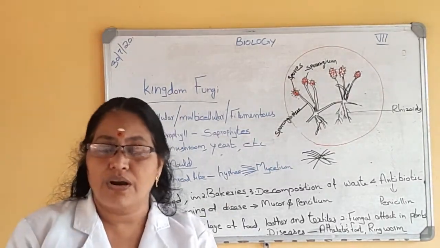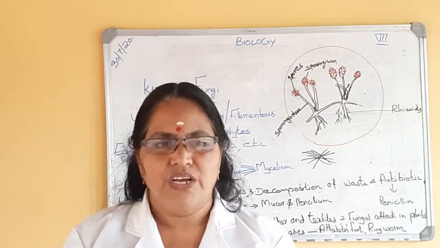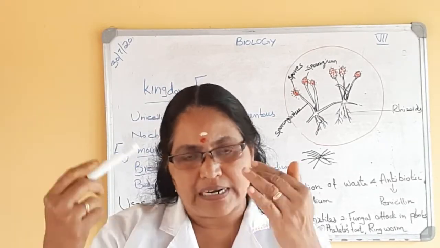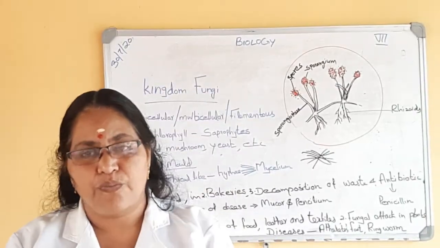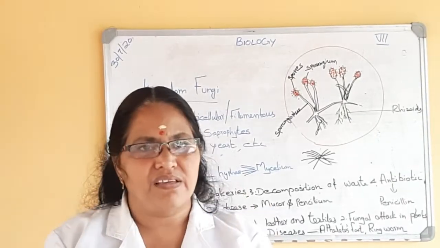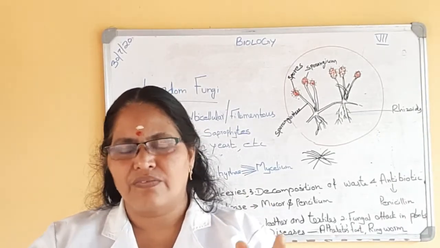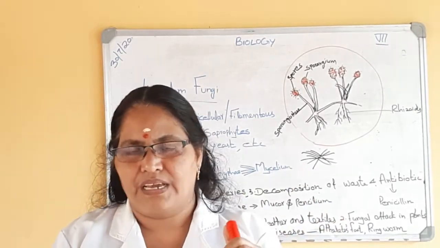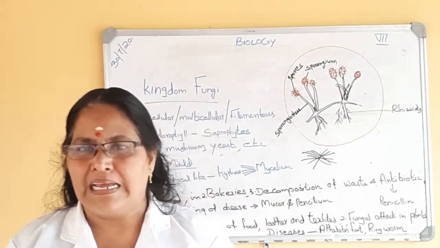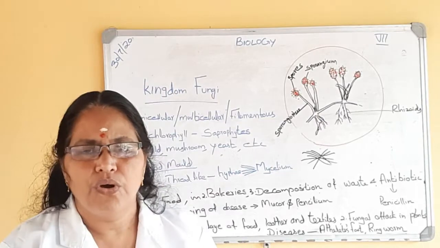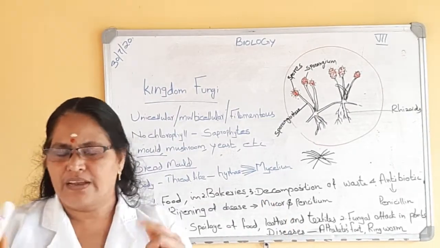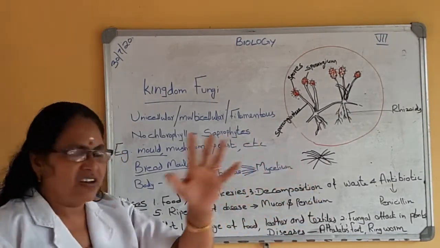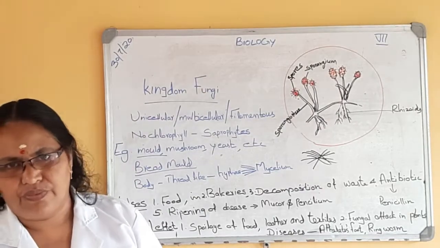And fungus also grow on the surface of the leather articles, shoes, bag, belt, etc. And they spoil that. And also the textiles, some dresses, they spoil. You might have seen some dresses, when we use continuously, certain part of the dress will become wet and some black dot on the dress. So that black dot is due to the fungus growing on it. So they spoil the food, leather and textiles, cloth materials.